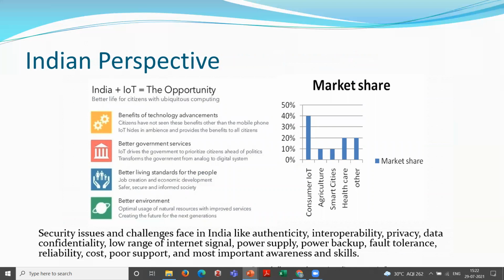But related to the Indian perspective also we have to think. So when we are saying India and IoT, yes, there is a great opportunity for development and going smart. Related to that, we can talk about the benefits of technology advancement. Obviously, if we use IoT devices for our daily use, our lifestyle will improve, as well as there is a betterment of government services.